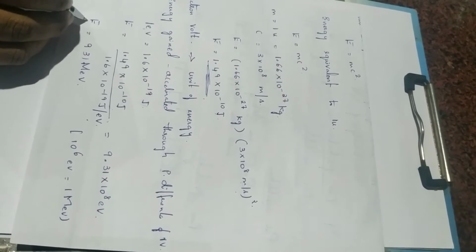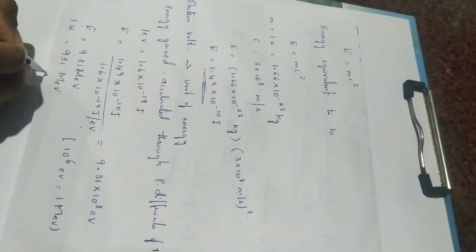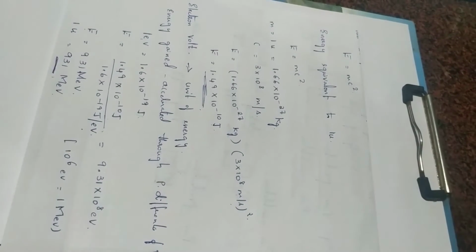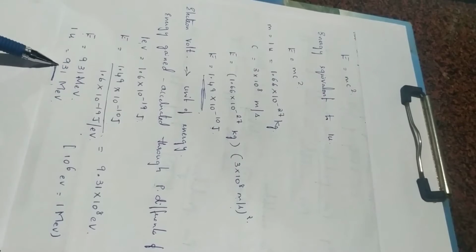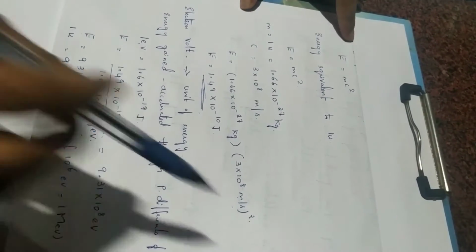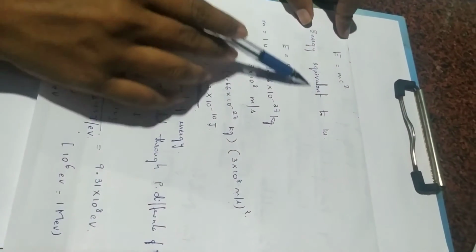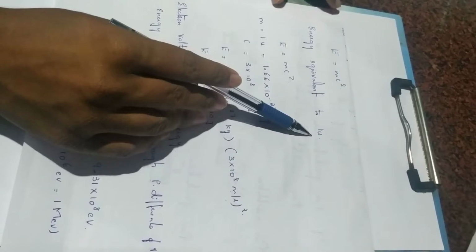Or if you take it, 1 U or 1 AMU is 931 mega electron volt. Okay, so we arrive in this way. One atomic mass unit is equivalent to 931 mega electron volt of energy. So once again I'll repeat, energy equivalent to 1 atomic mass unit. 1 U is nothing but 1 atomic mass unit.